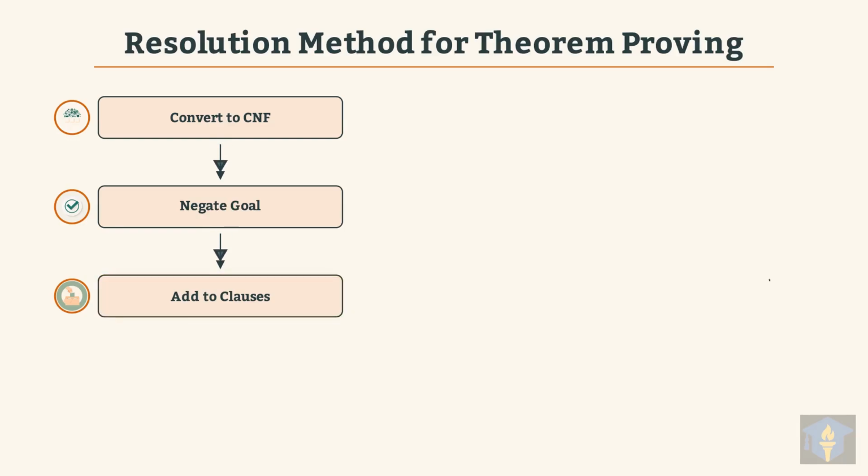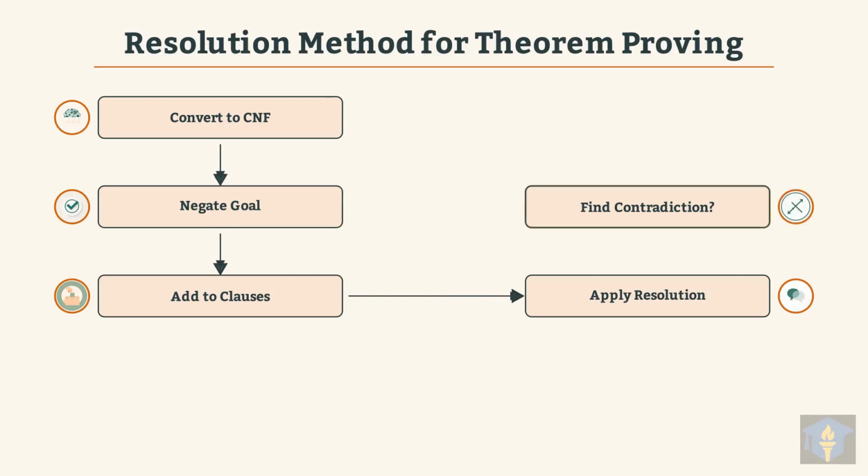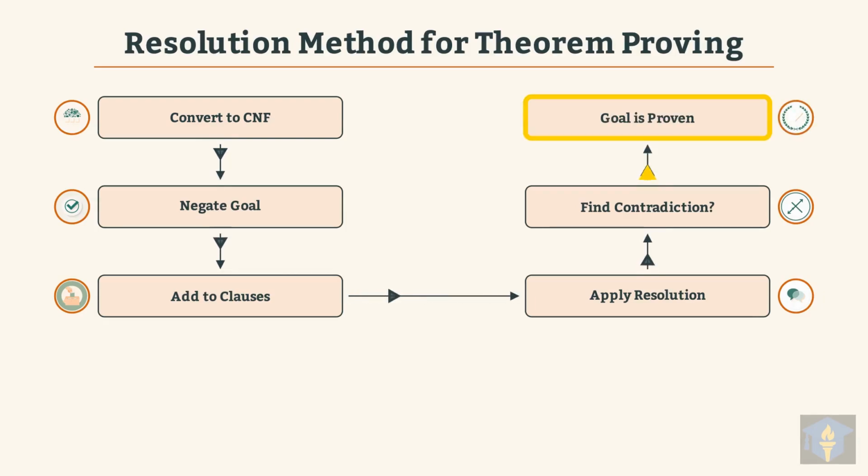We systematically apply the resolution rule to pairs of clauses, generating new resolvent clauses. The process continues until we find a contradiction, which is an empty clause. If a contradiction is found, it means our initial assumption was false, and the goal is proven.